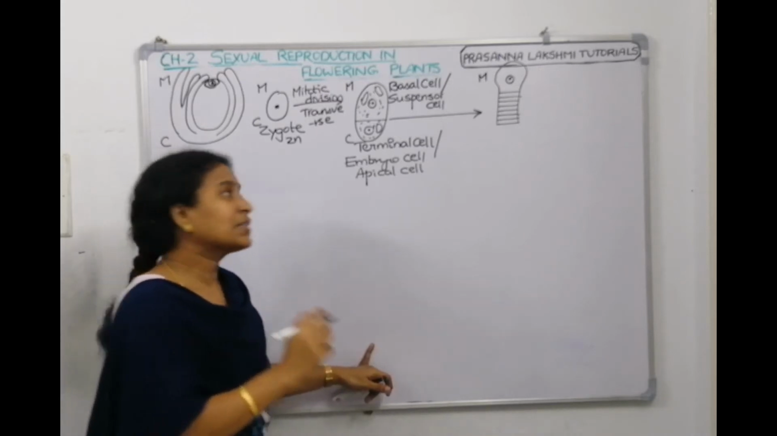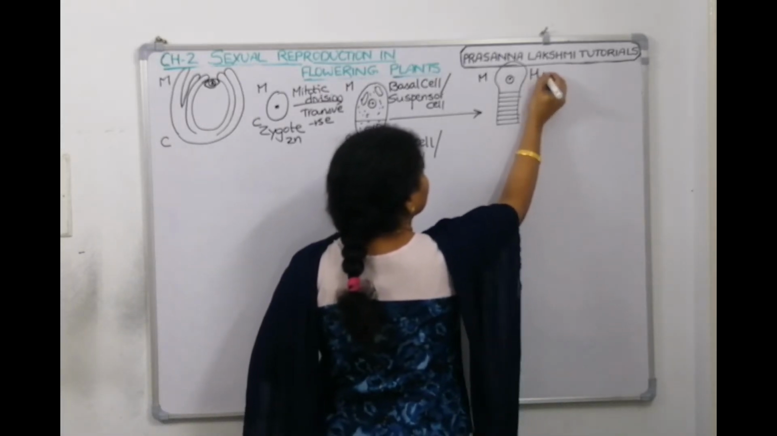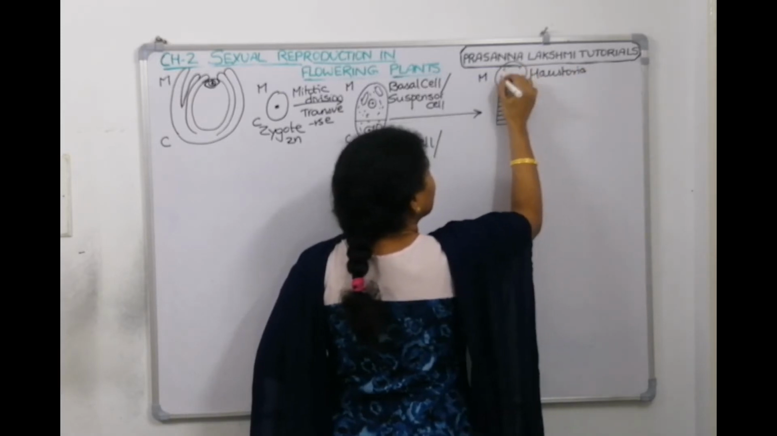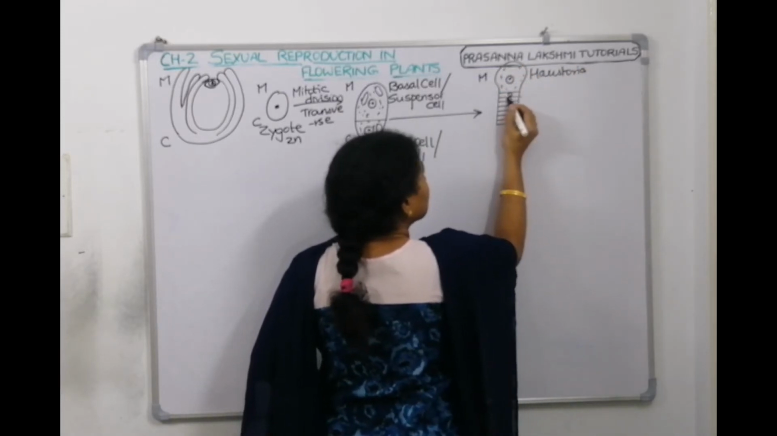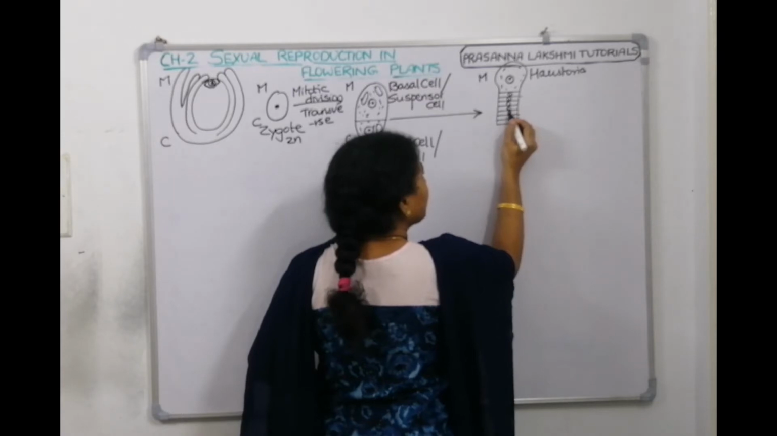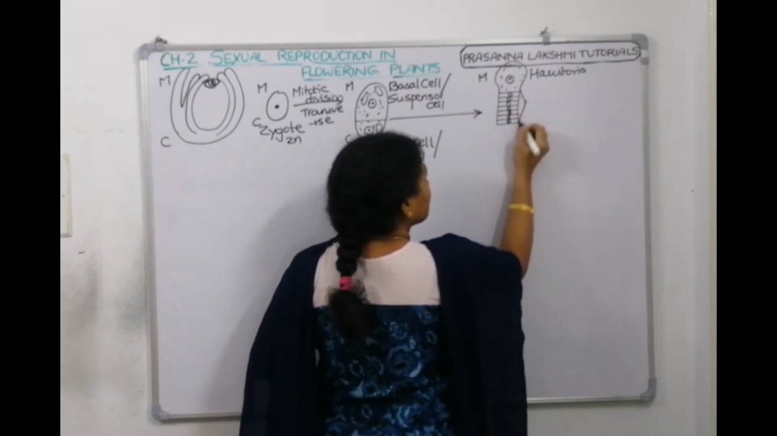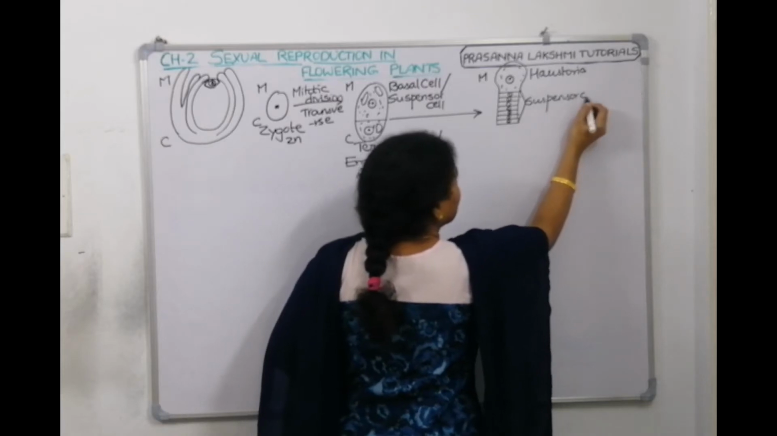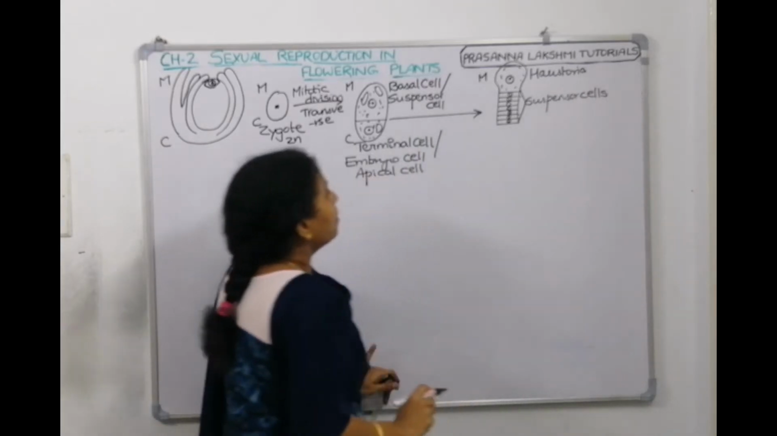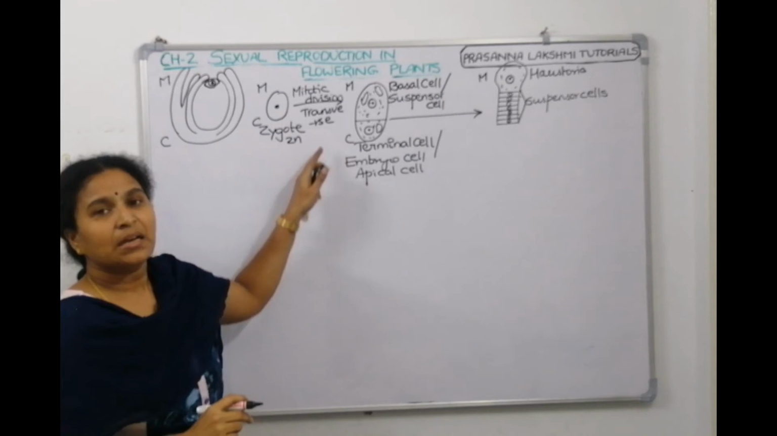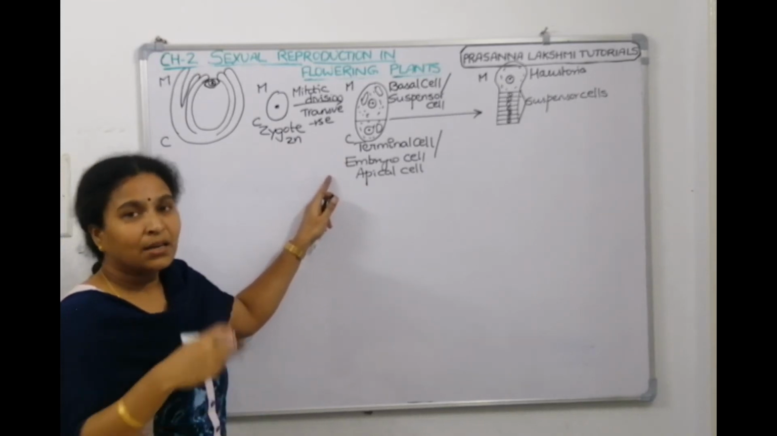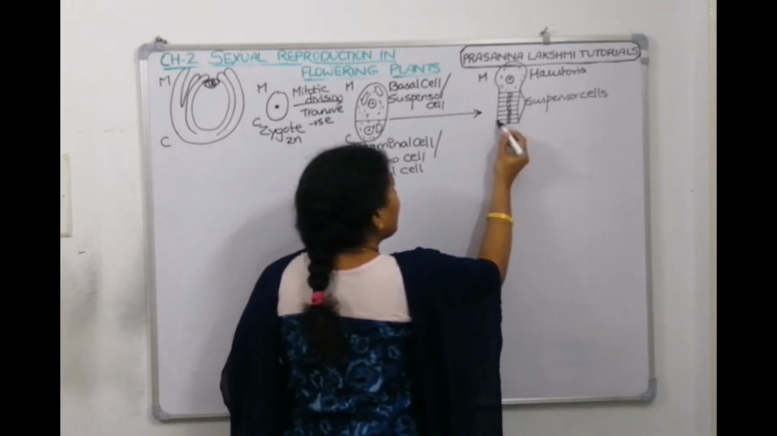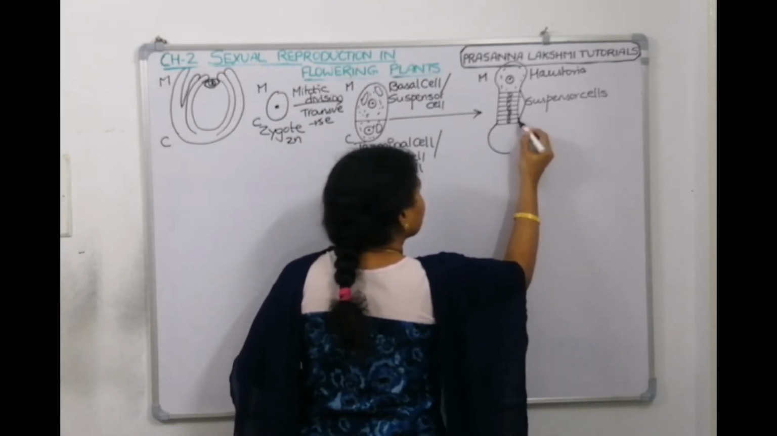enlarges and it acts as a haustorium. It swells up and it acts as a haustorium, and these are the remaining suspensor cells. So these are the remaining suspensor cells. Meanwhile, the terminal cell or the embryo cell will undergo one longitudinal and one transverse division, and it makes a quadrant embryo.